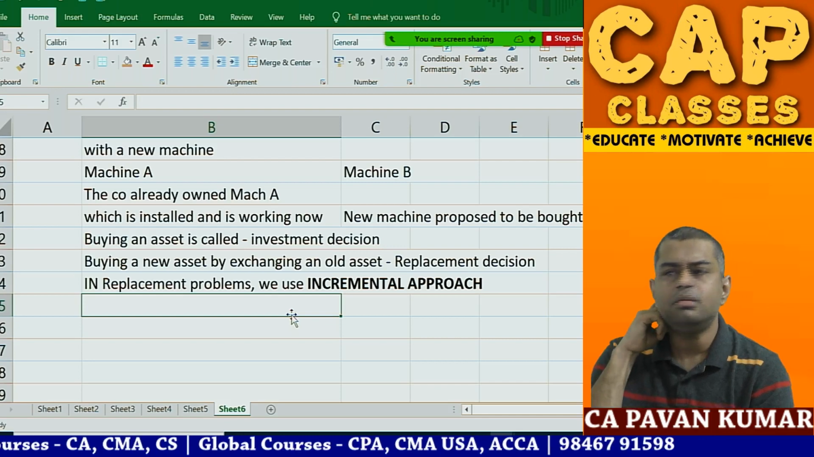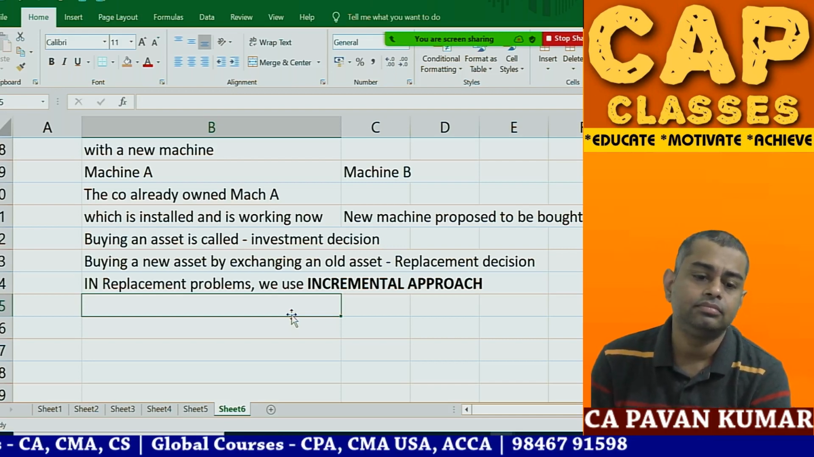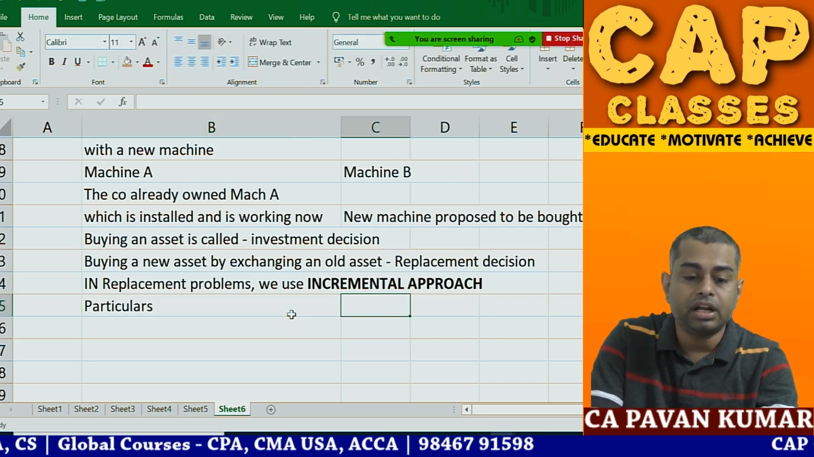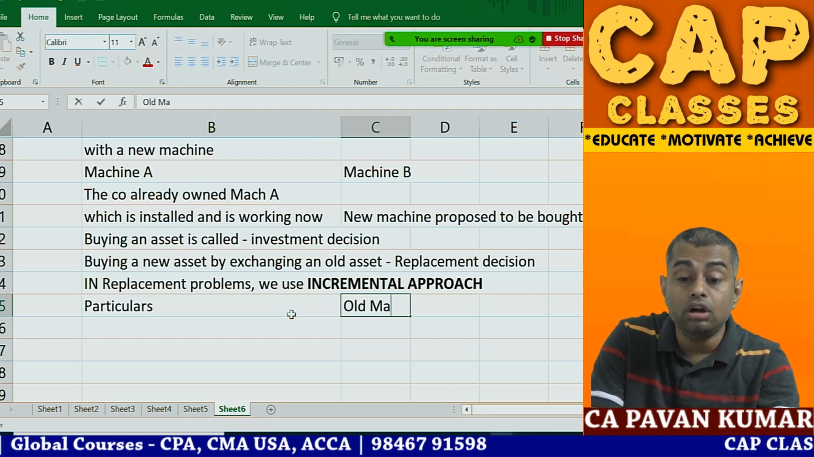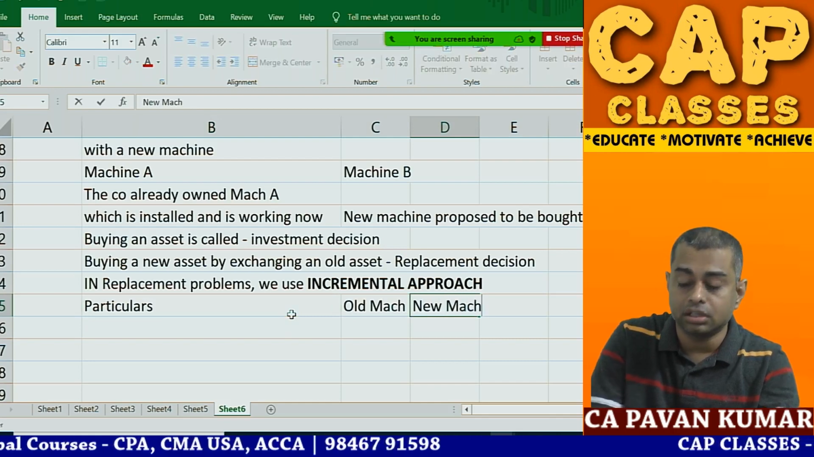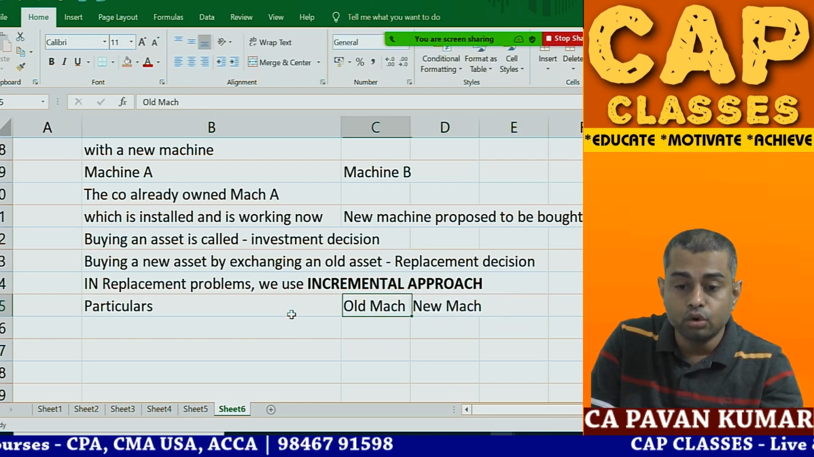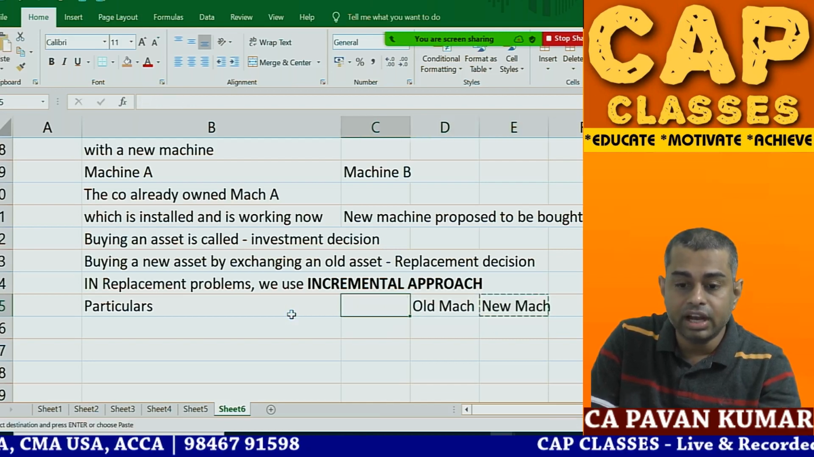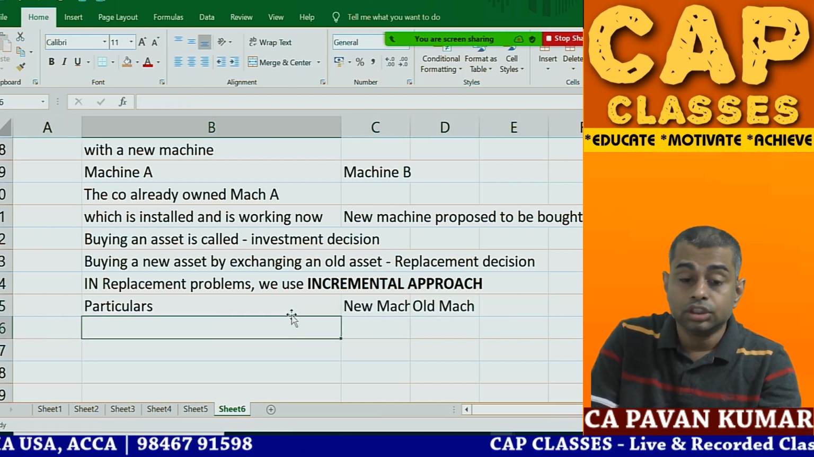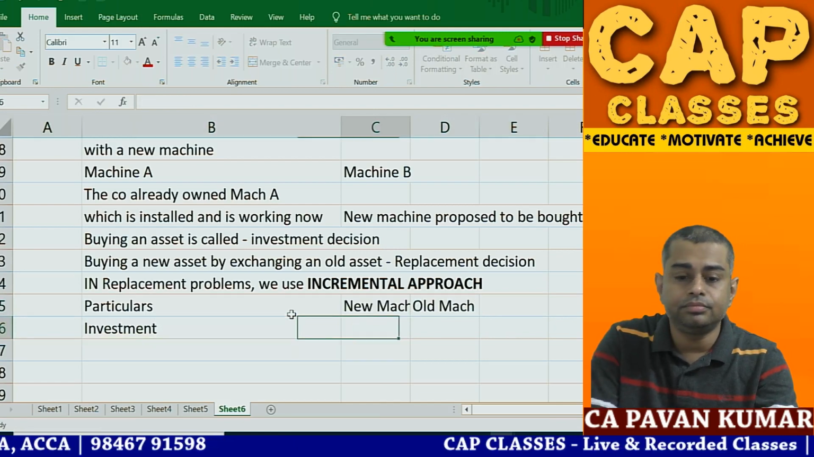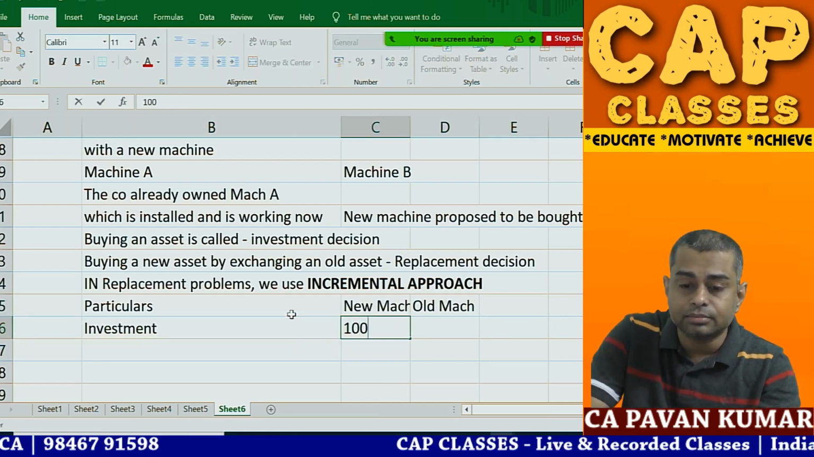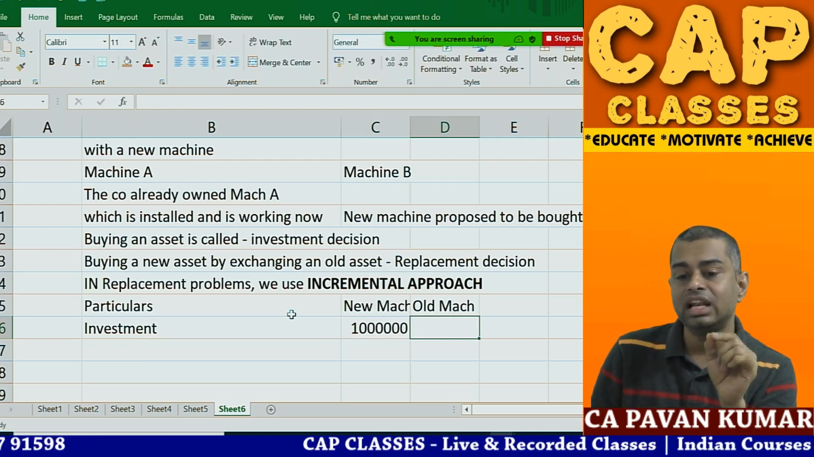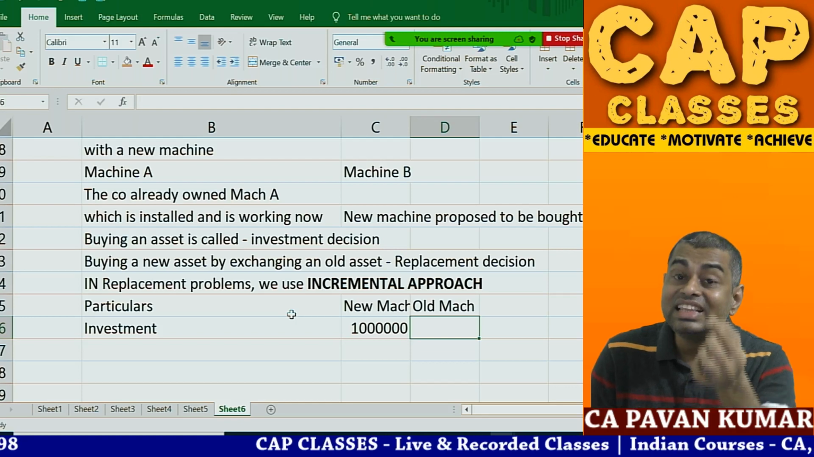Can be calculated, but it doesn't make any sense. So in the incremental approach, what we do is list the particulars: this is the old machine, this is the new machine. First let us write the new machine, then we write the old machine. So now investment: the new machine is 10 lakhs, but when you sell the old machine, you will get 3 lakh rupees back.